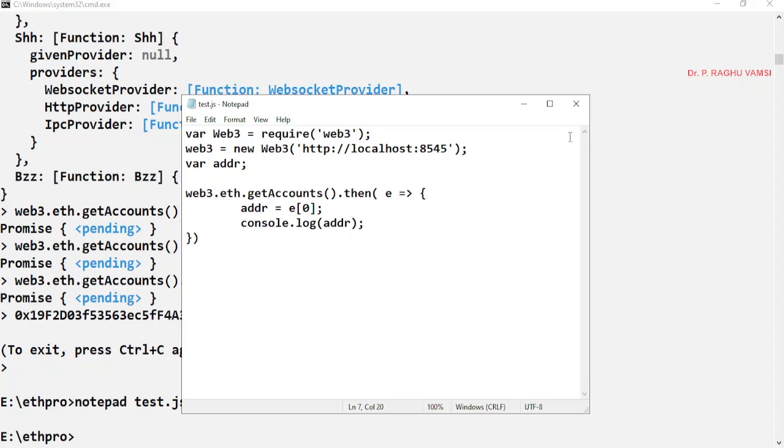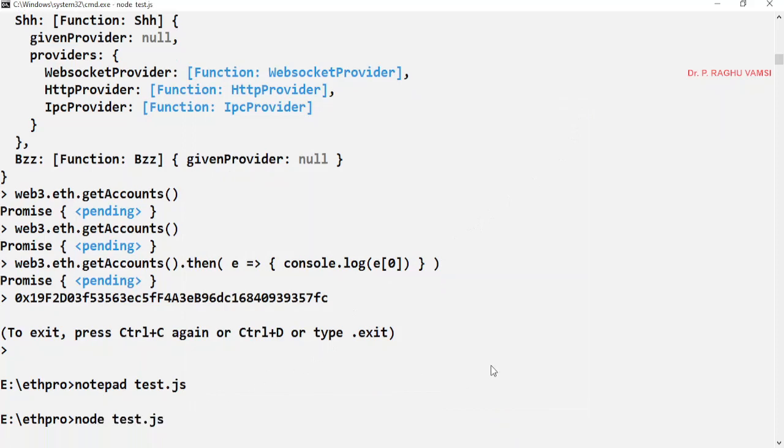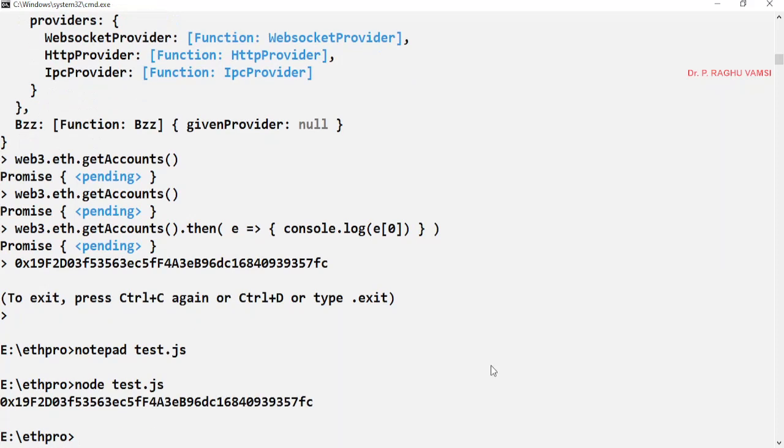Now just save this and close this, node test.js. It is printing the address of the first account.